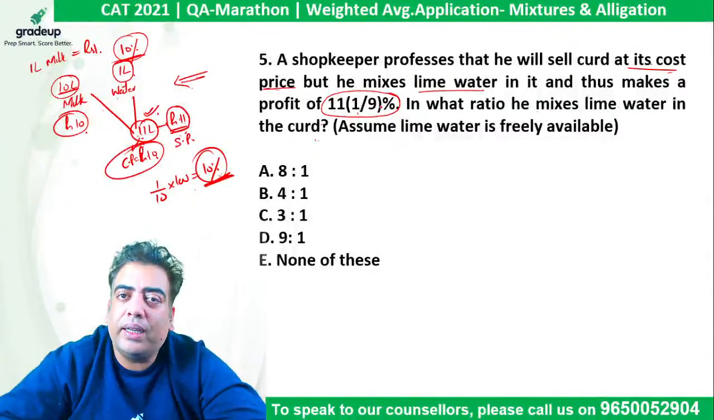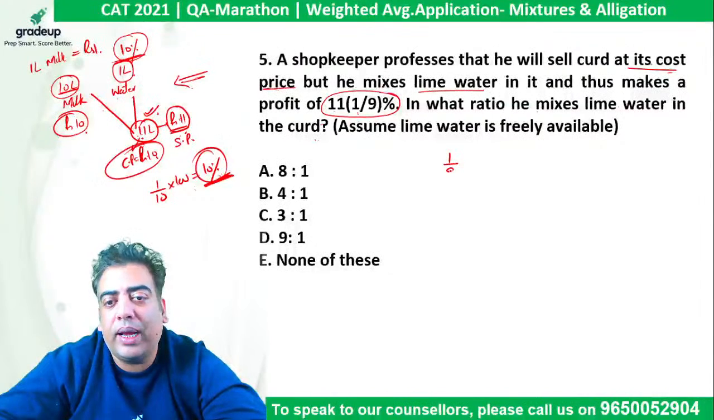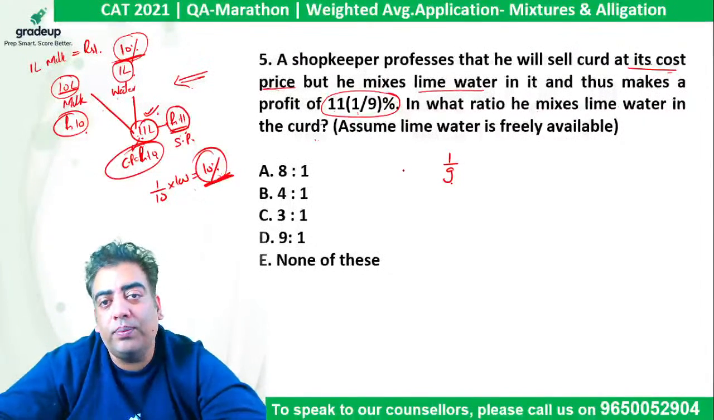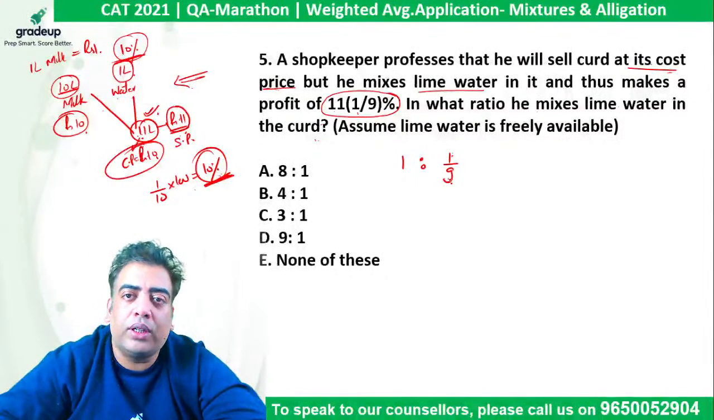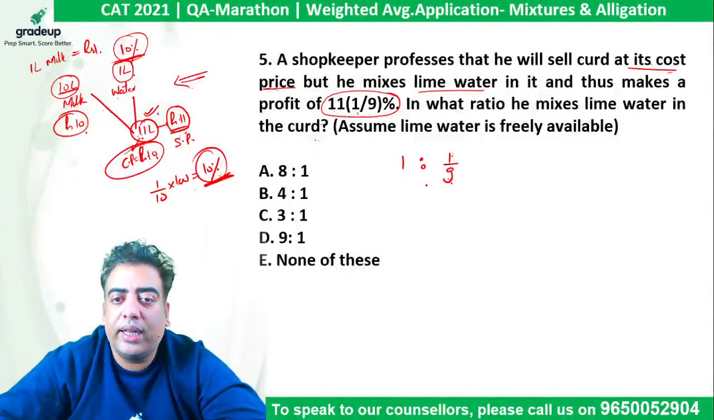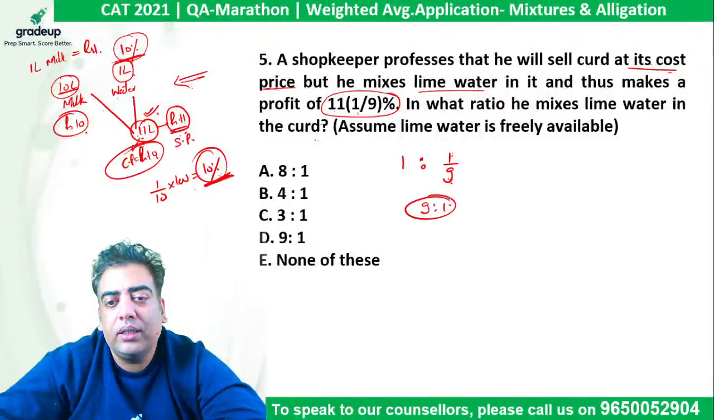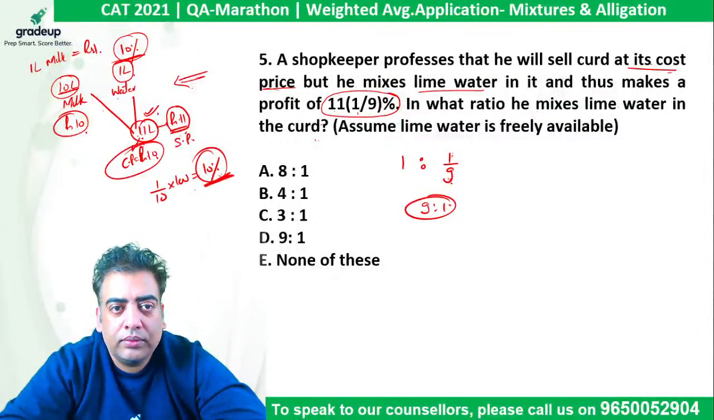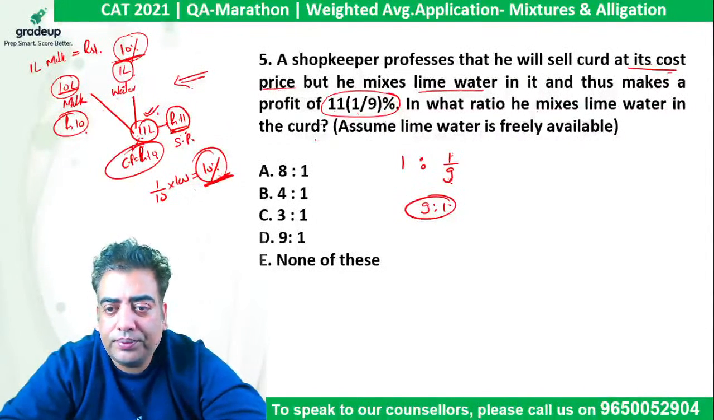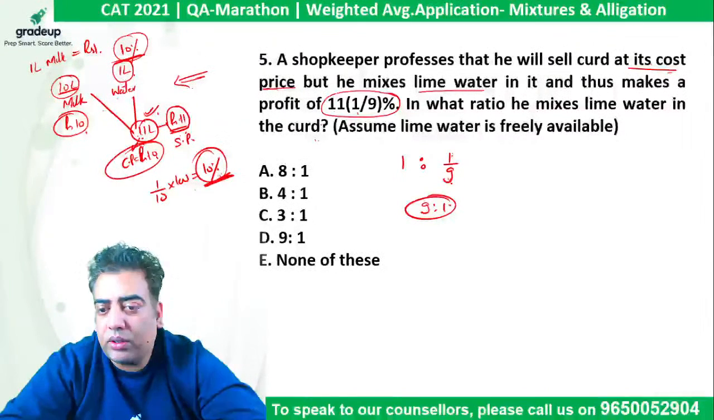11 whole 1 by 9% is effectively 1 by 9 in P by Q form. So in each liter, there is 1 by 9 liter water. Right? So take the ratio, it comes out to be 9:1. Is it done? Right, Akshat? Right, Sam? I hope the concept is clear.